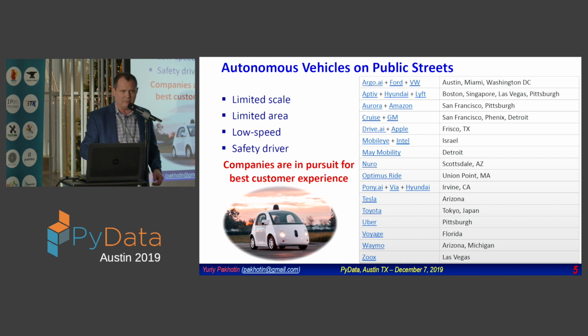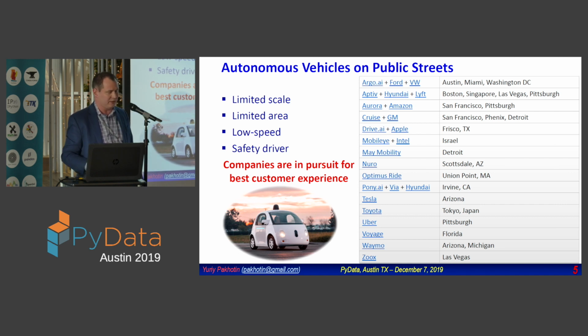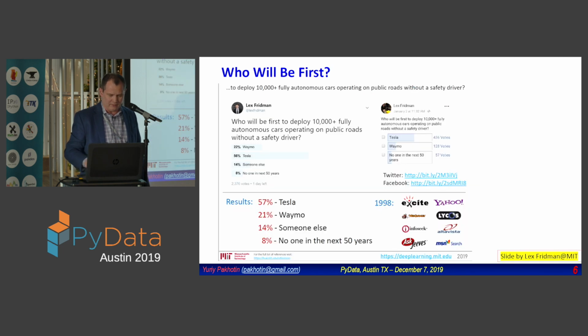There are lots of companies investing in this area right now. This list is not all of them, and it's always changing and moving. You will see new companies coming, some companies go from this list, but that just demonstrates how many people and companies work in this area. It is very interesting, popular, and very, very hot. So who will be first? Nobody knows. You can start coding your own algorithm, and probably you will be the first who will make that level 5 autonomous car.